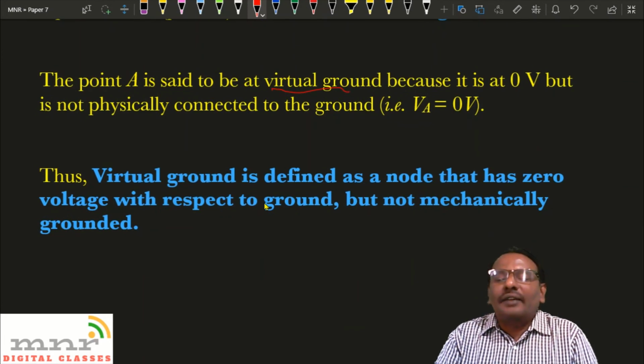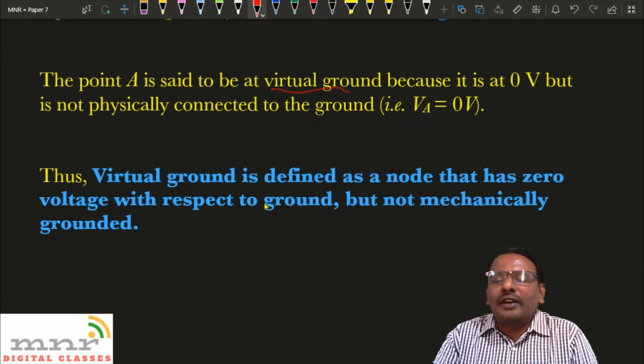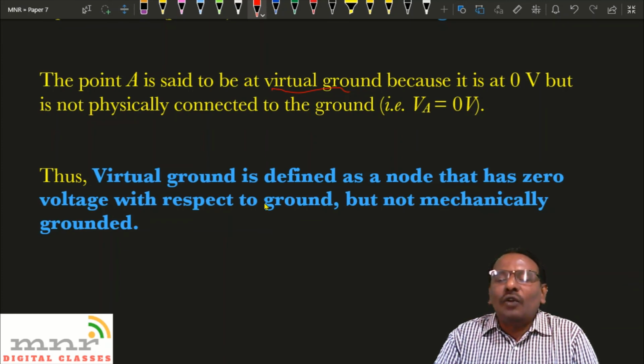Thus, we can define the term virtual ground as a node or a junction that has 0 voltage with respect to ground but is not mechanically or physically grounded. Such a node in the op amp circuit is called virtual ground.